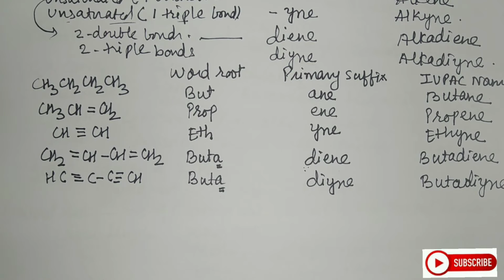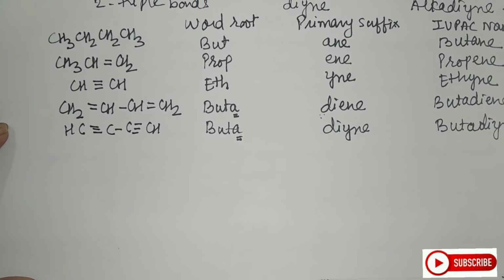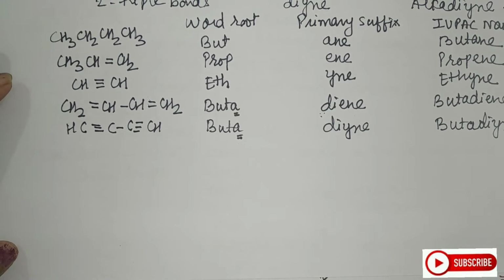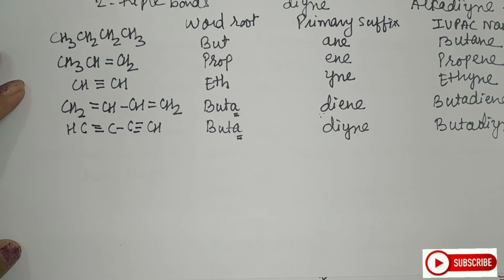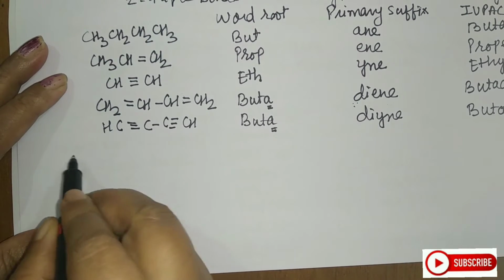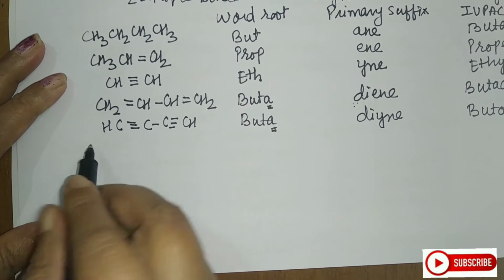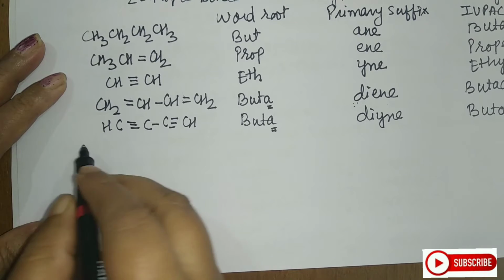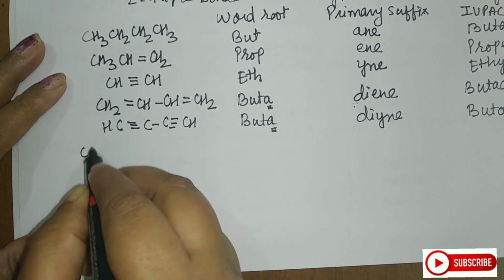Now let us see what the secondary suffix is. A secondary suffix is added to the primary suffix to indicate the nature of the functional group which is present. Now, which functional groups do we have to study here? So, let us see one of the functional groups. So, I will write here the class of organic compounds.